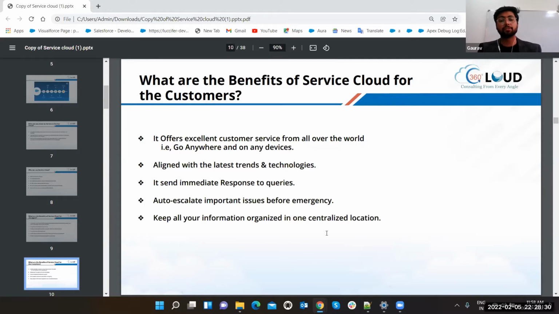Next, what are the benefits of Service Cloud for the customers? Now we have covered the agents. What are the benefits for the customer? But we have already discussed it. It offers excellent customer service from all over the world, anywhere on any device. Definitely, if you are traveling somewhere and you have a query, then you can put it there and simply get the service. Like currently, we have roadside assistance in cars. Previously, there was no roadside assistance for cars.